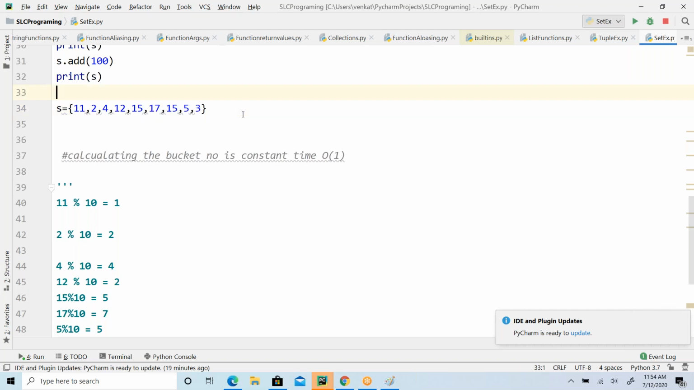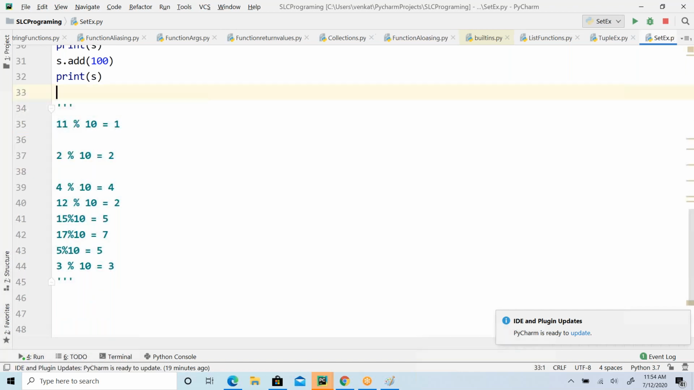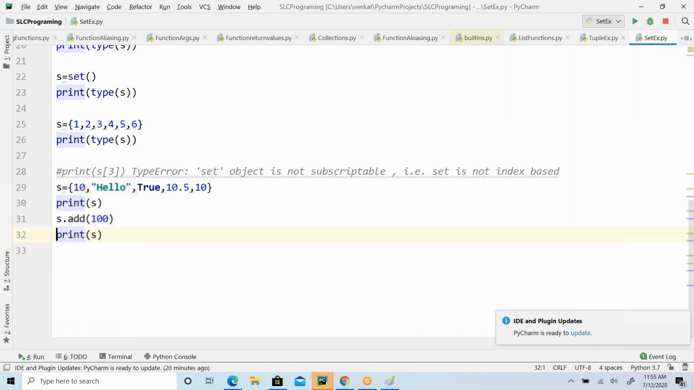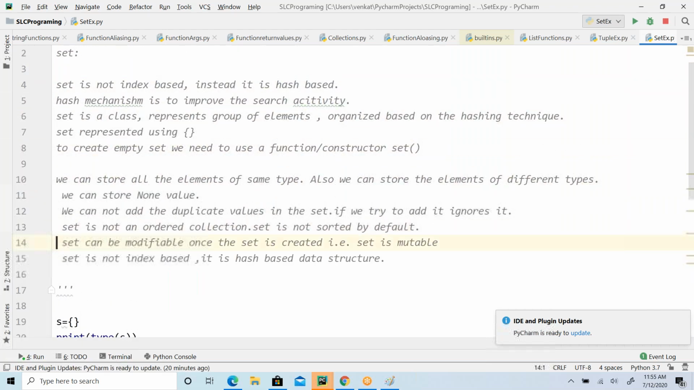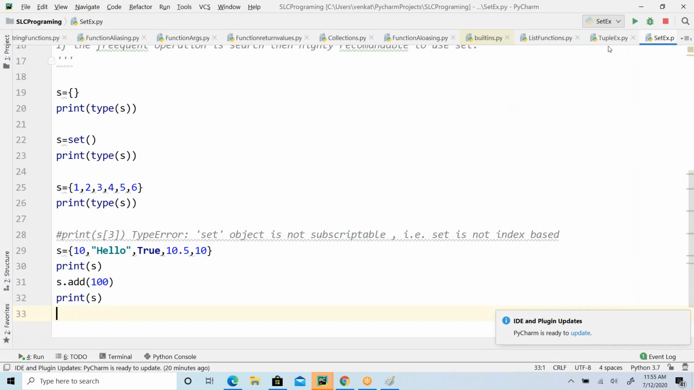Understand? So if your frequent operation is search operation, then going with the set is the perfect thing. If the frequent operation is such, then it is highly recommendable to use set. Okay, understand guys? Is that clear now?